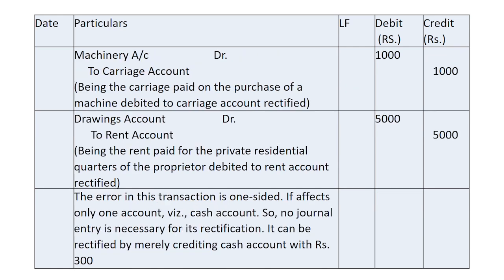The next one is carriage paid on the purchase of machinery has been debited to carriage account. Again, carriage paid on purchase of machinery is a capital expenditure which should be debited to machinery account. Wrongly it has been debited to carriage account. To remove the wrong debit, carriage account should be credited and machinery account has to be debited with the amount of rupees 1,000.